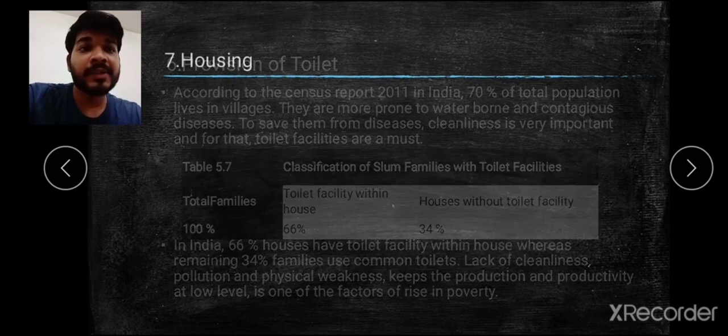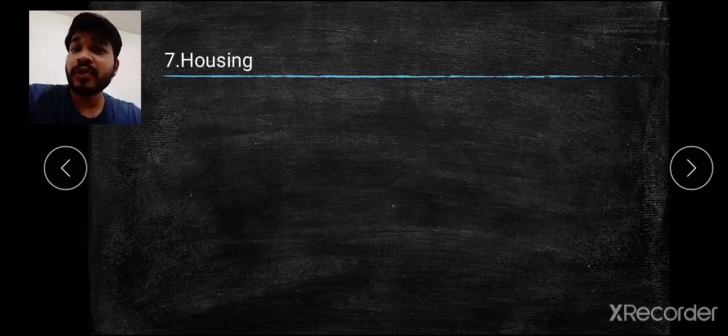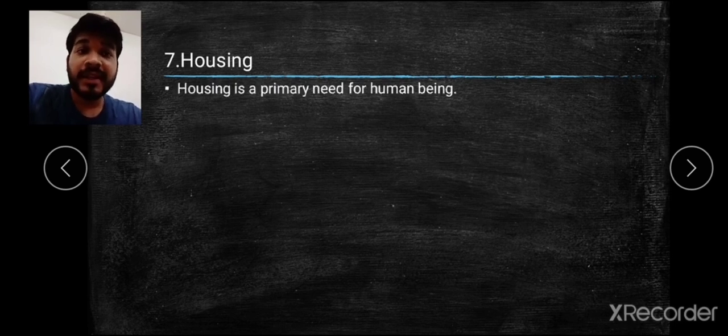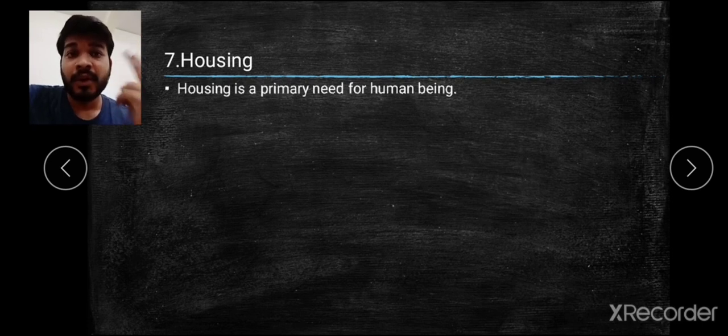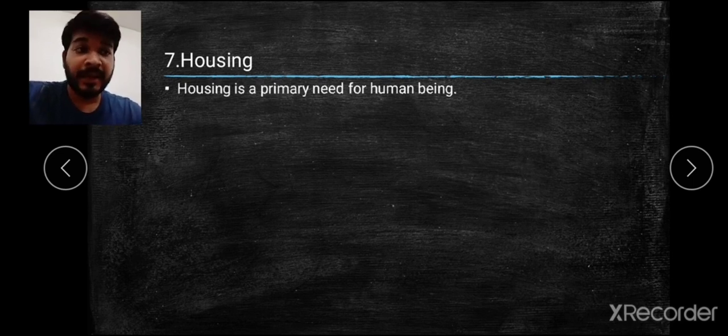Then comes the last one, that is housing. So what does housing mean? Housing is a primary need. Yes, food, water and shelter. Drinking water came, and food and nutrition also came in the first one. Now that is housing. So housing, or shelter, plays an important role as a very basic necessity in human life.